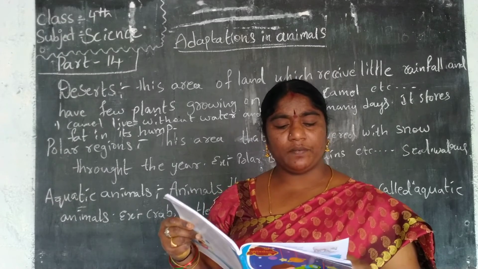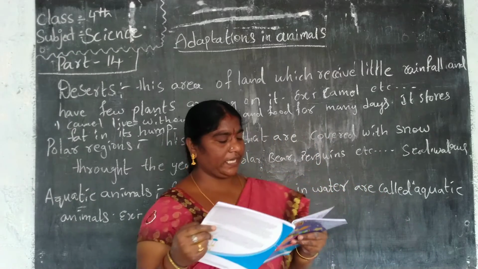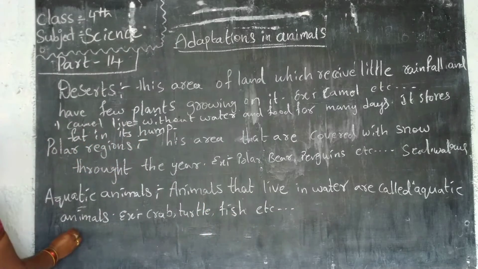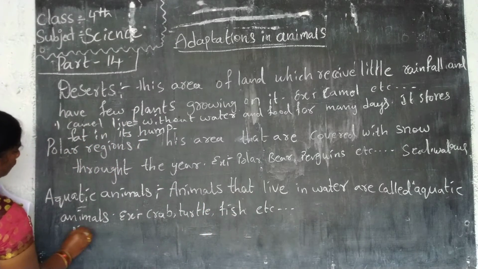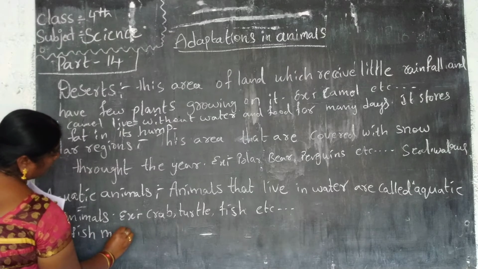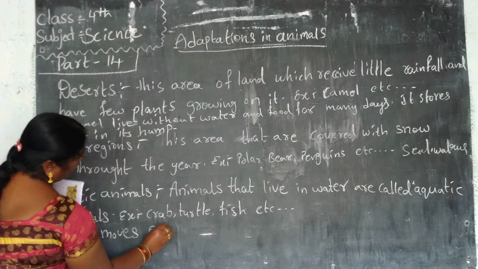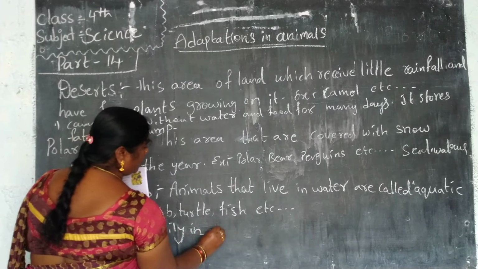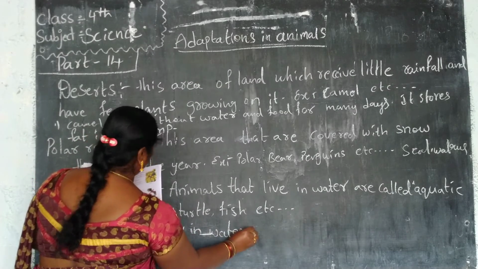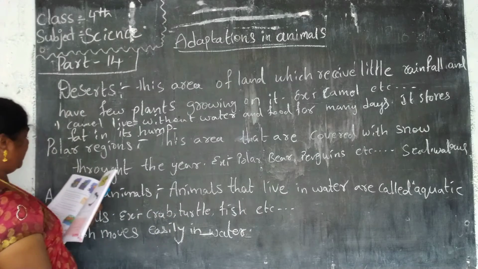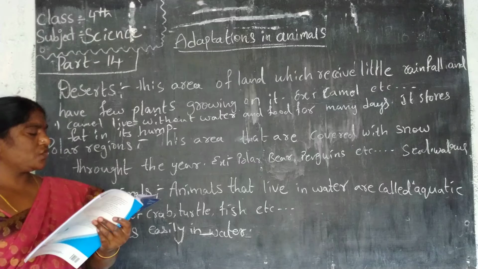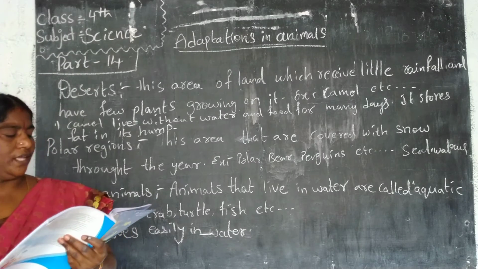Some of the adaptive features of aquatic animals: fish move easily in water with the help of their streamlined bodies.